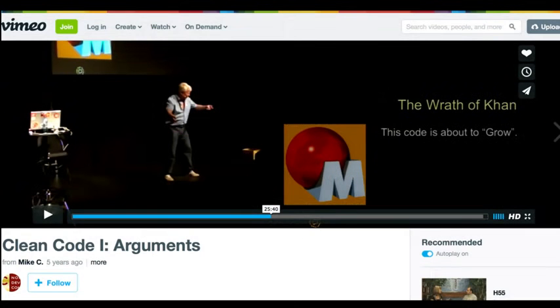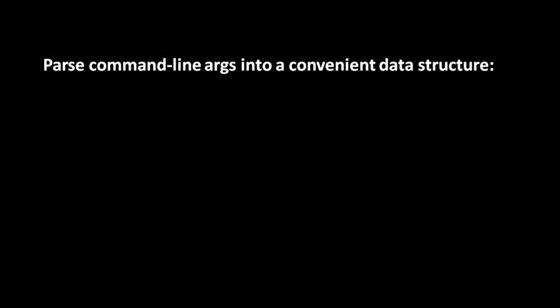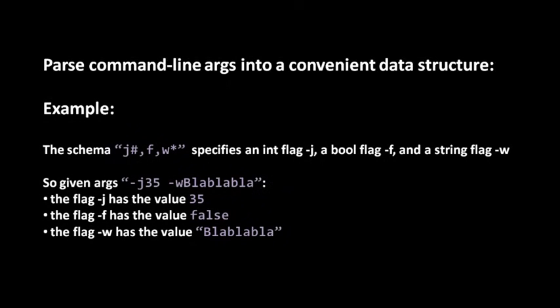The last example is from a talk by Robert C. Martin, aka Uncle Bob, who is probably the preeminent object-oriented guru. And in this talk, he presents a program that parses command line arguments into a more convenient data structure, such that, say, you can query, hey, what is the value of the flag that starts with -b or -c, some character, right? And these arguments are specified with a schema string in this format here.